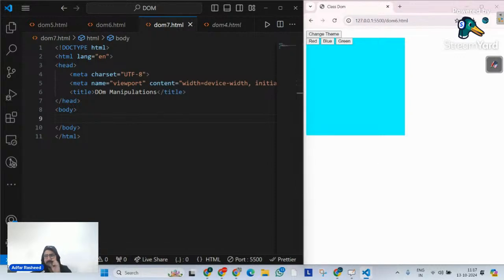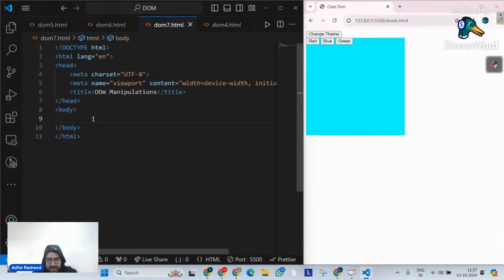Let me start with a very simple method called createElement. This method is used to create a new HTML element dynamically, and remember, this newly created element will not be displayed in the output unless you make it part of the DOM. This method simply creates an element on the document. That's it, it does not append it. Appending can be done with multiple methods, but we have to append it later on. Let's try to understand a very simple example.